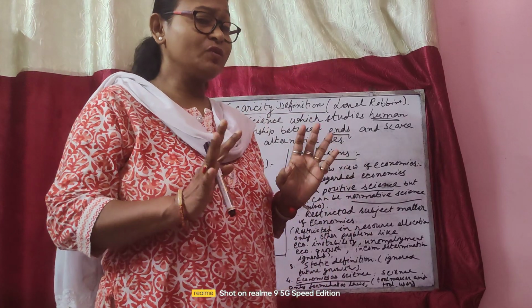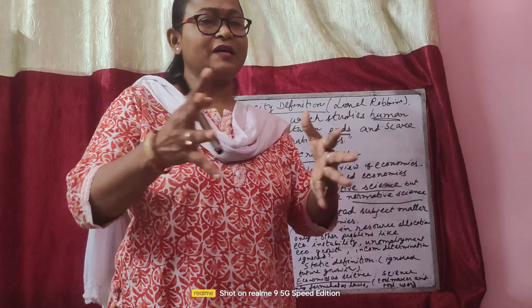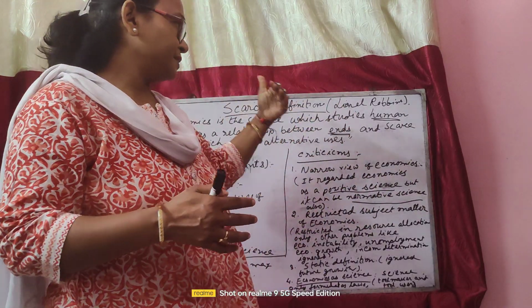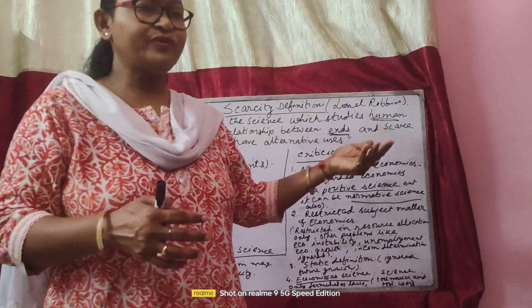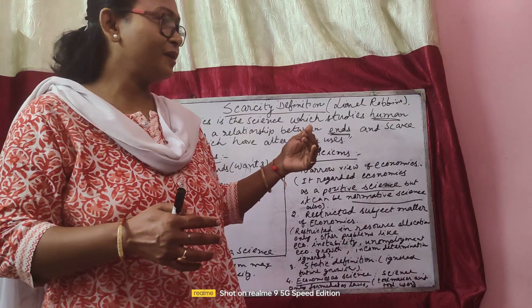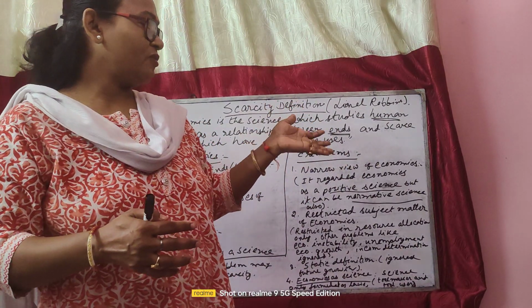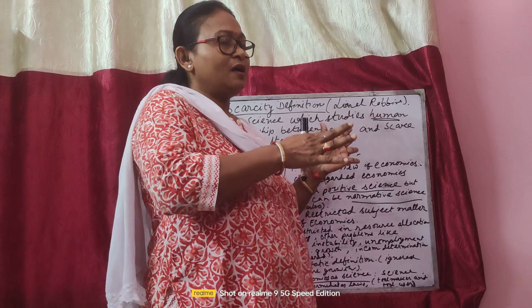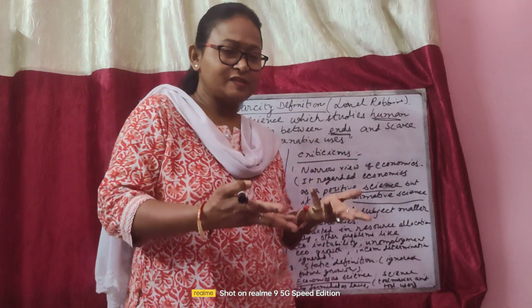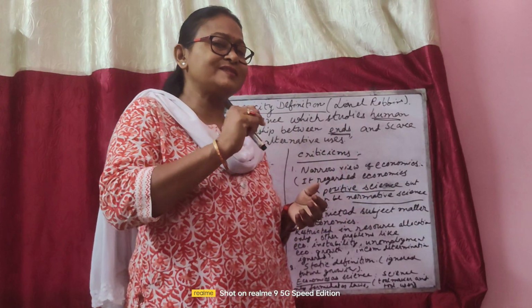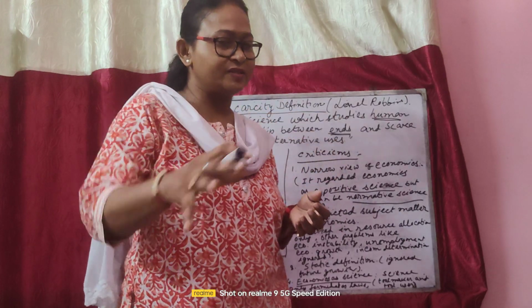By positive science it means the study of mankind and human behavior, where Lionel Robbins tried to explain whatever we are seeing and just say that this is the condition.